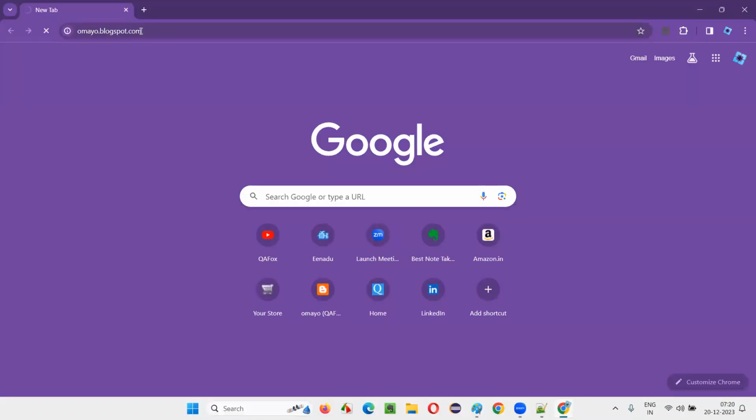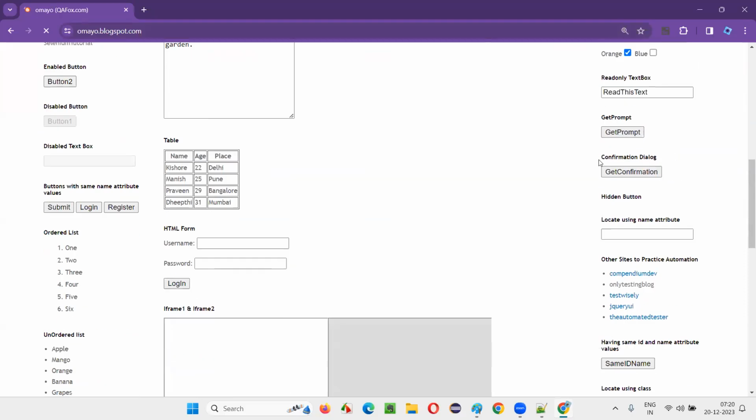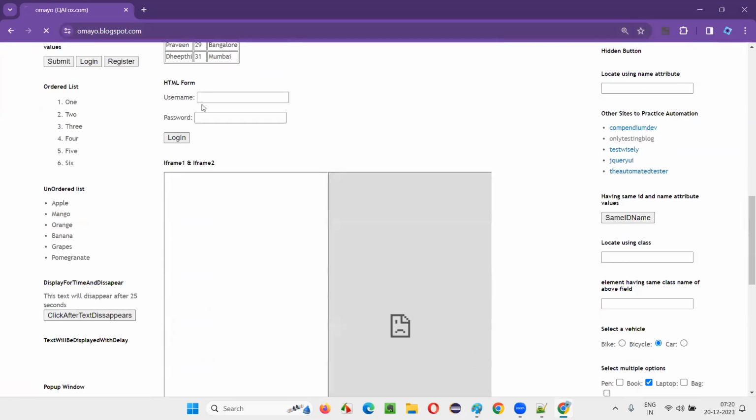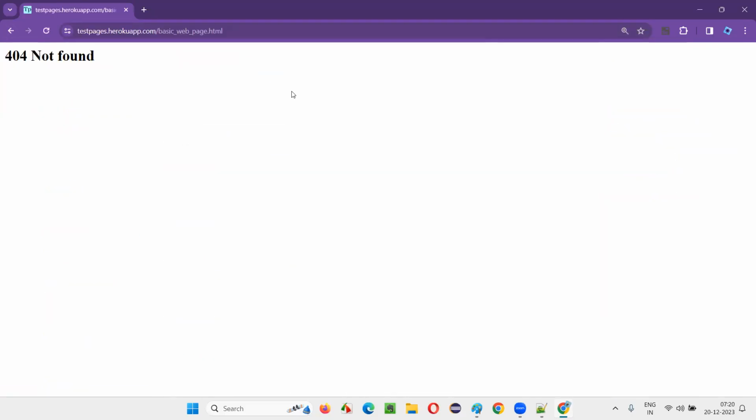I'll go to one sample application. So this is the one web page, guys. You see, there's nothing on this web page other than a 404 not found message. That's okay. So let's say this is the web page. Any web page you take, if you want to see what HTML code the developers have written for building this web page, it's very simple, guys.